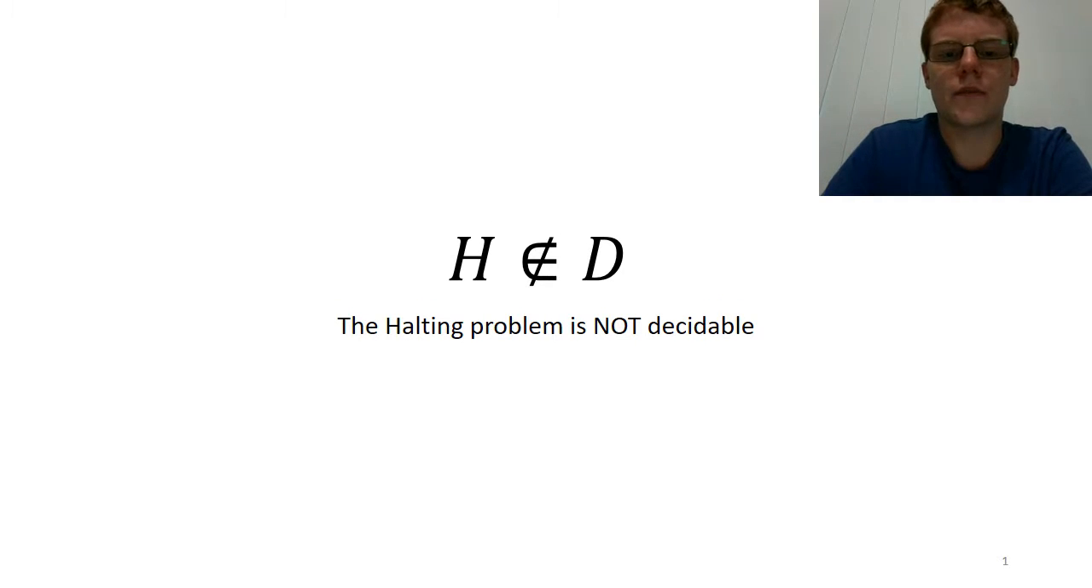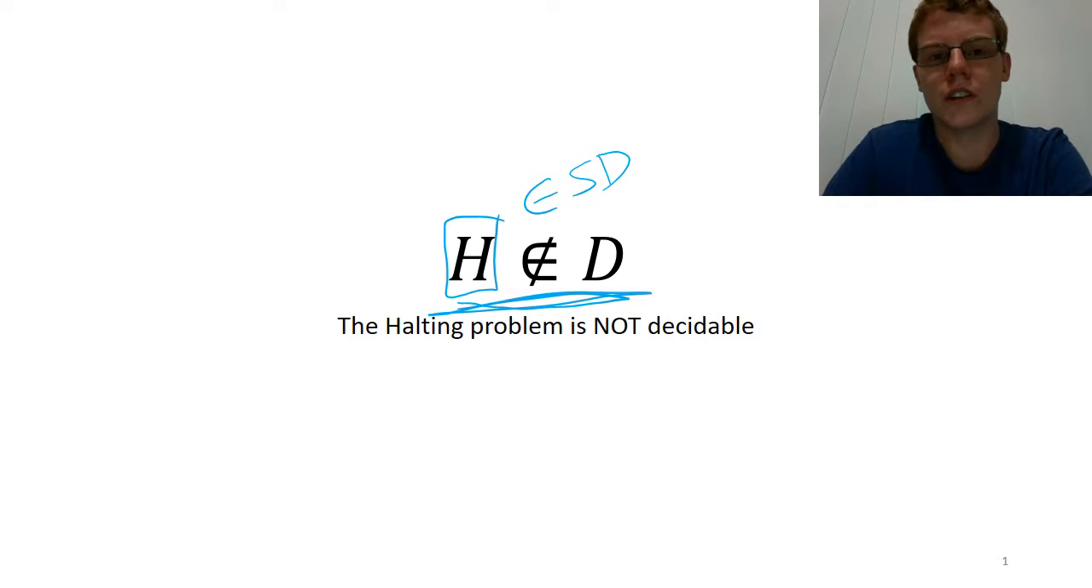In the last video, we defined what the halting problem was as a language problem, and then we showed that it was semi-decidable by building a simple Turing machine which semi-decided the language. In this video, we're going to show that it is not decidable,